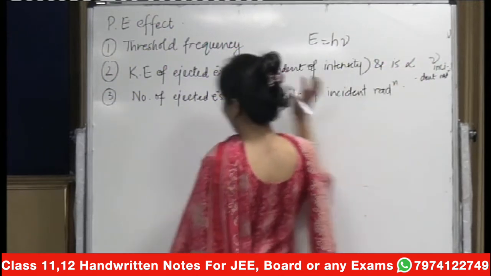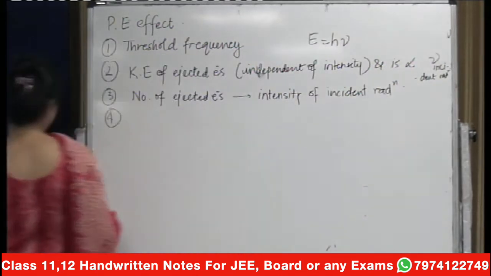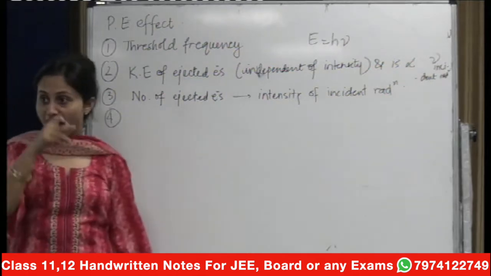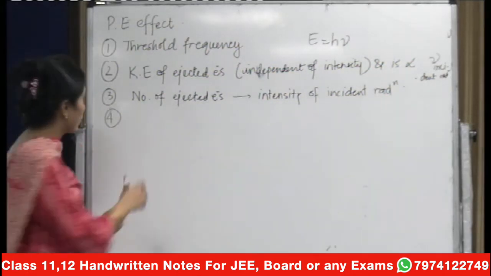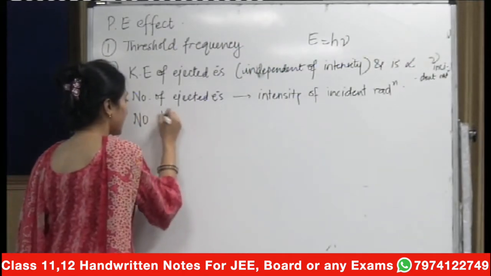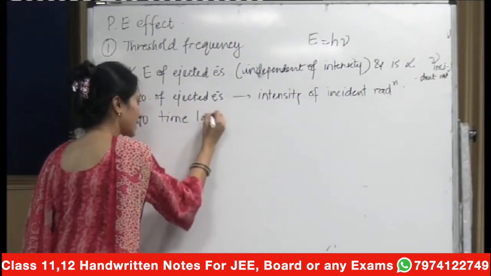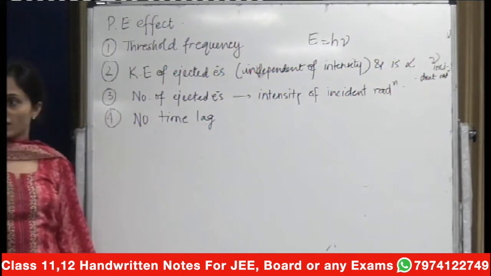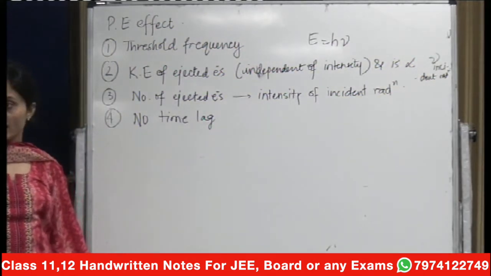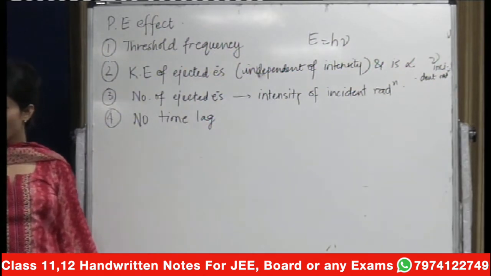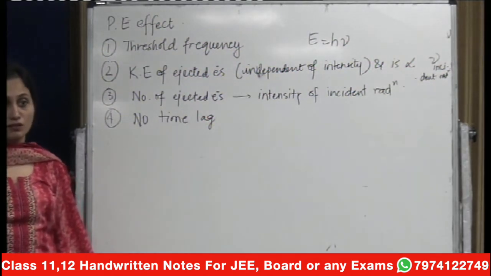One last point for the photoelectric effect is that there should be no time lag between the incident radiation and the ejected electrons. There should be no scope of any time lag. Means that the moment the radiation hits the surface, there should be an ejection of electron instantaneously. Exactly at the same point in time, you should just have an ejection. The moment it strikes the surface, there should be an ejection of electron.